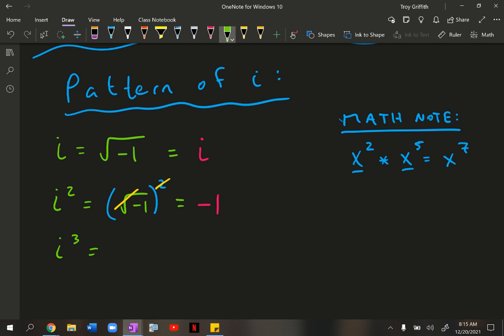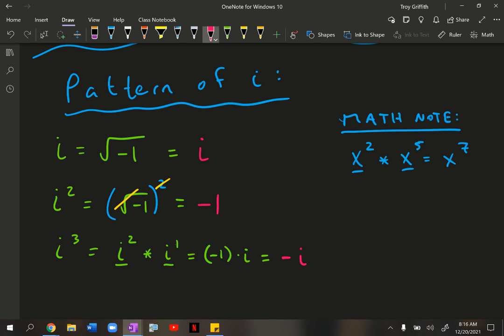The reason why I'm saying that is because i cubed is the same thing as i squared times, well, how do I go from 2 to 3? I add 1. So this is like i squared times i to the 1st. And what did we just learn? We just learned that i squared is -1, and we said earlier that i to the 1st is just i. So -1 times i is -i. That means anytime you see an i cubed, you can replace it with a -i.